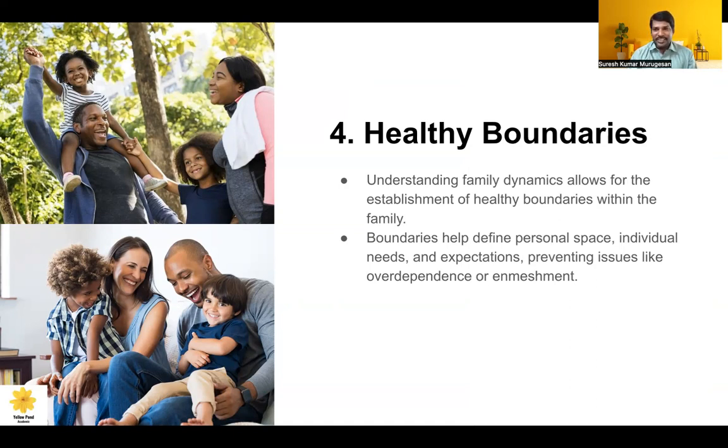So we, as family counselors, as therapists, in family dynamics, the next important thing is to set the boundaries. Boundaries are nothing but a personal space for the members in the family, and that will fulfill the needs of the individuals, and expectations will be fulfilled. And if any issues were happening, it is likely to prevent those issues. Sometimes some family members are overdependent. It will minimize the overdependence on the other members. So these things will happen with healthy boundaries.